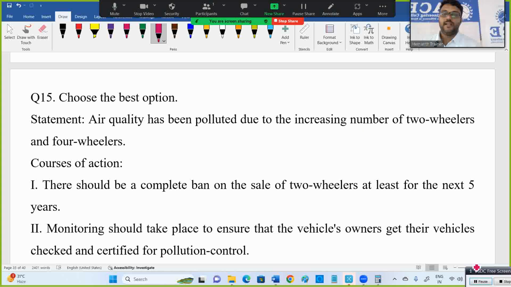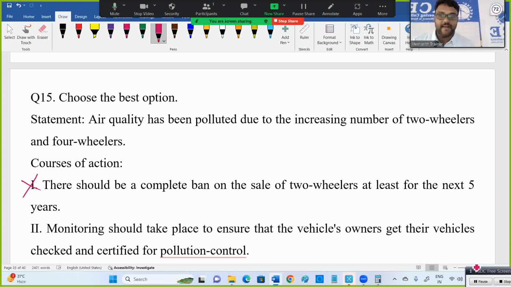See, first one, at least okay, banning, sir, with that we can control and health will be good. But why only two-wheelers? They said only ban two-wheelers. They said in the question regarding problems regarding two-wheeler and four-wheeler. Why only banning two-wheelers, right? So that's also not justified. So one thing, banning is not the solution. It will create another problem. Your action should not create another problem. That's the primary thing. Your action should improve the situation and it should not create another problem.